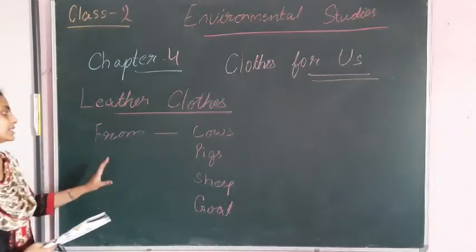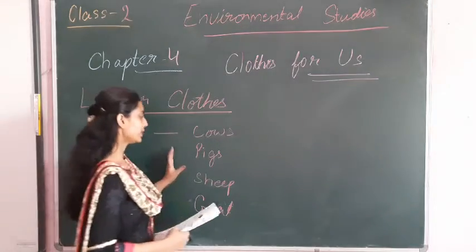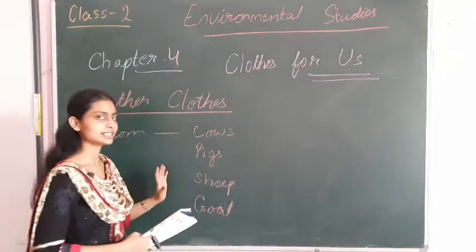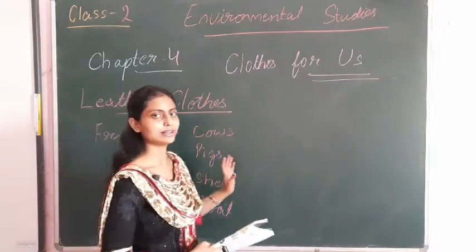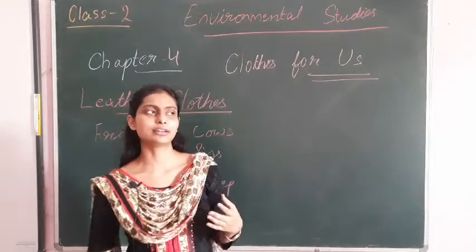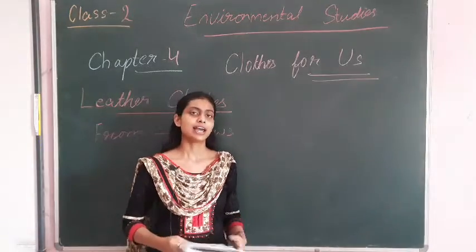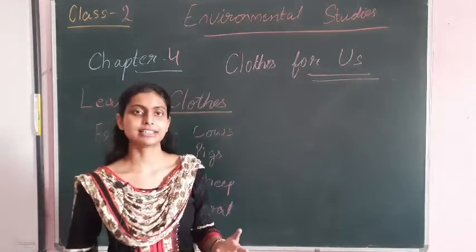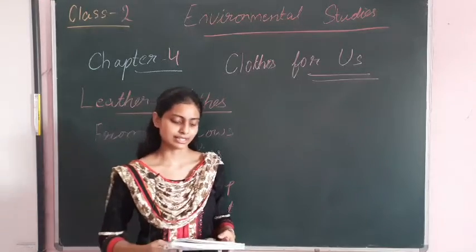If these cows, pigs, sheep, and goats are dead, then we take out their skin and make leather. After getting the leather, we make leather jackets, leather belts, leather shoes, all these things.